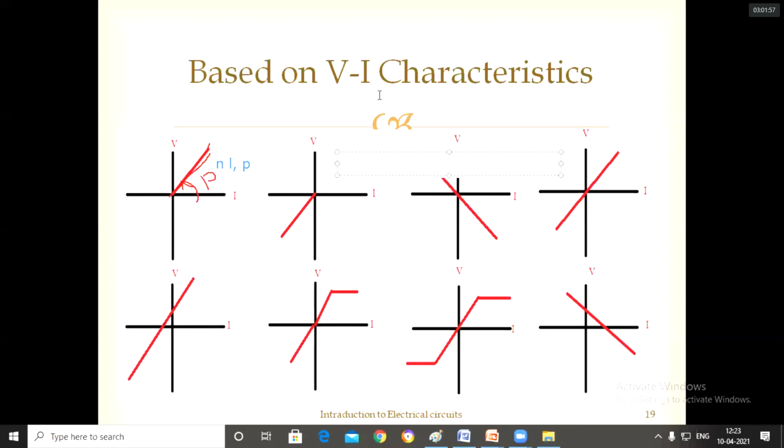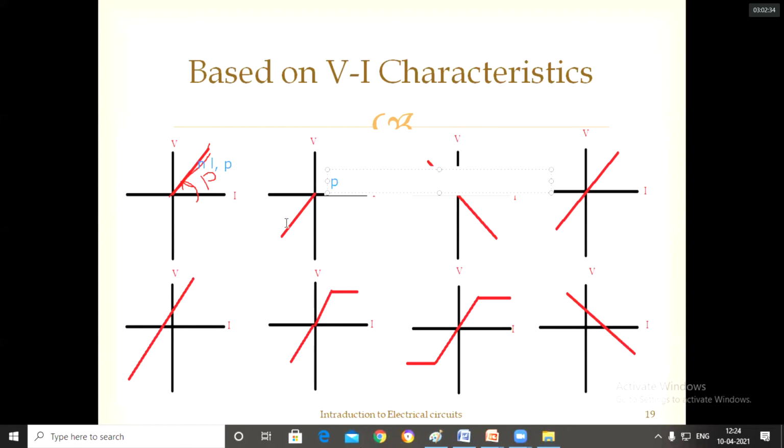Next, what about the slope? The slope is in the first and third quadrant only. So this is the third quadrant. So it is a passive element. This is the passive element. Then is it linear or non-linear?